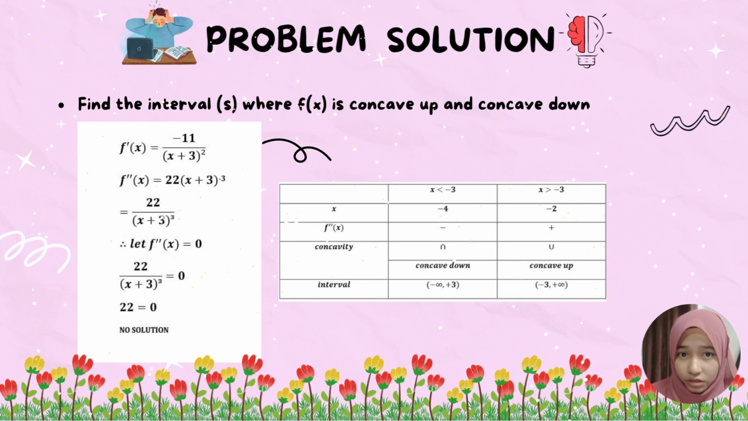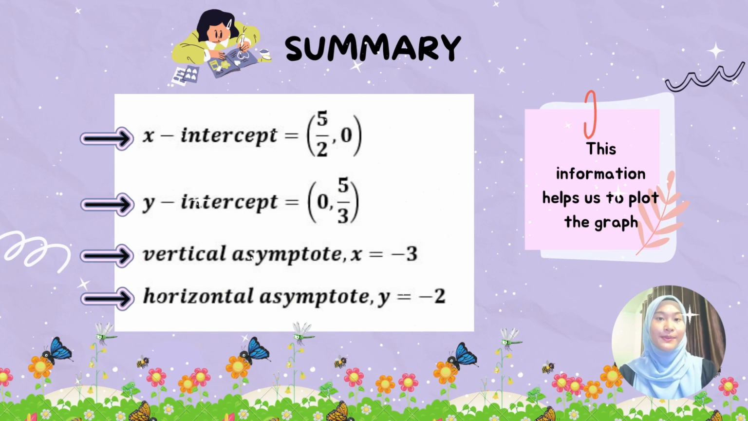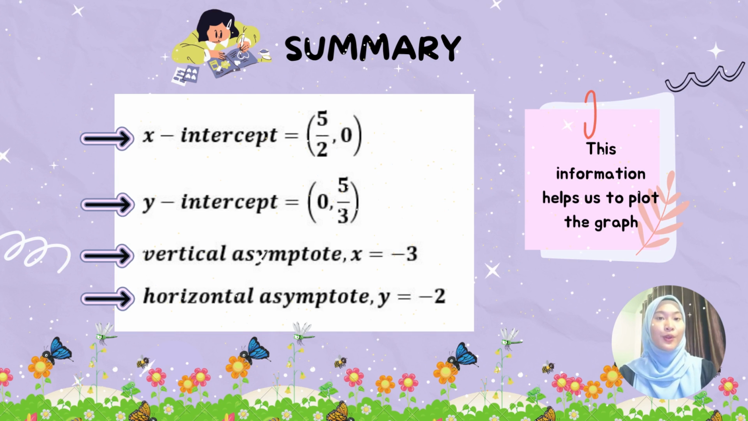So this is how to know whether the graph is concave up or down. First, use the equation f''(x) equal to 22 over (x plus 3) to the power of 3. So the result is we got x equal to -4 is concave down and x equal to -2 is concave up.